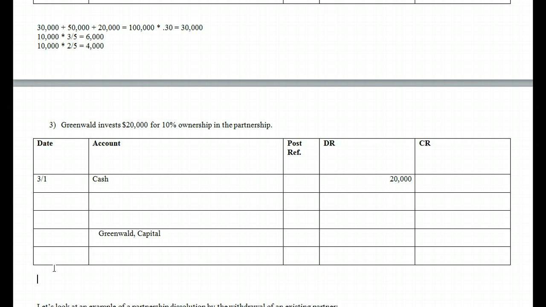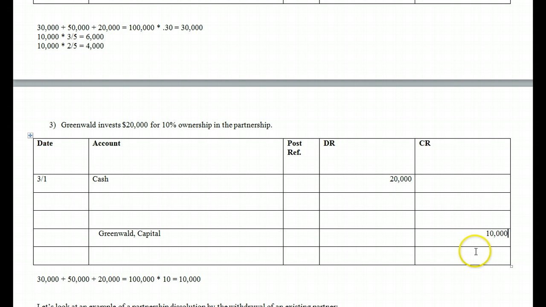Well, let's find out. What we need to do is go in again and find the total ownership structure. Again, it started out with 30,000 for Parker plus the 50,000 for Moss. Now again, he's only investing 20,000, so that's going to come in again at a total ownership of 100,000. Then we multiply that by the 10% ownership that he's receiving, and he's only getting $10,000 in capital. So that's his ownership structure. Now wait a minute, he is paying more money into the firm than he is receiving.